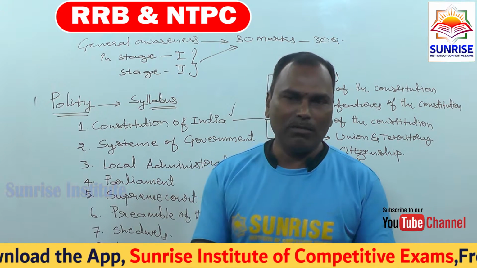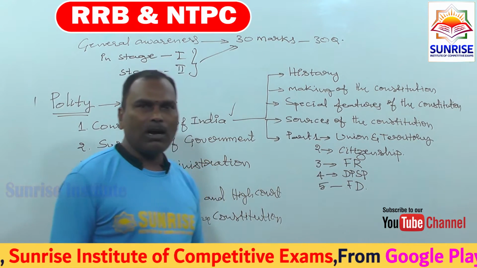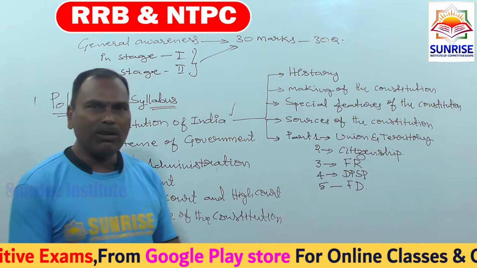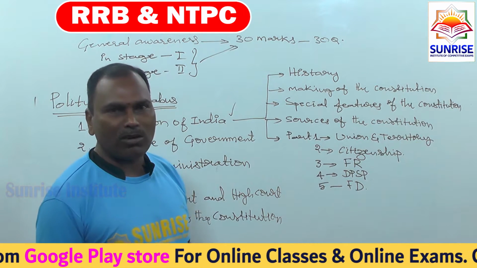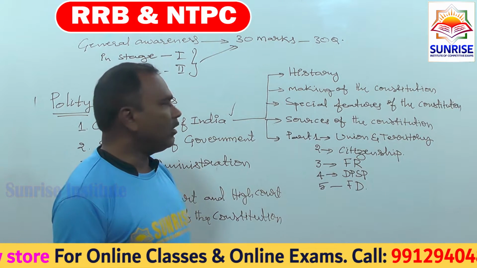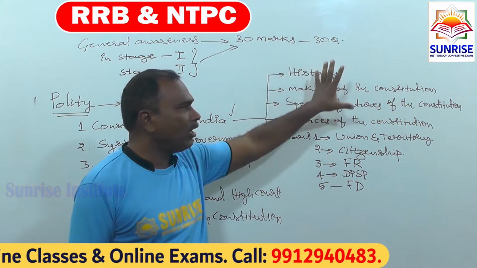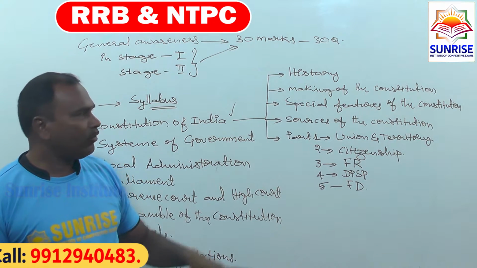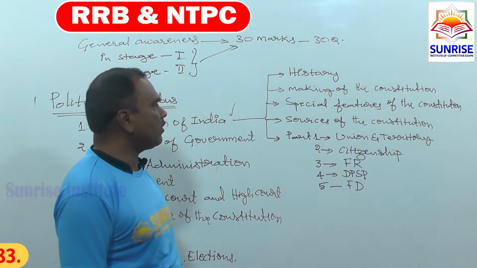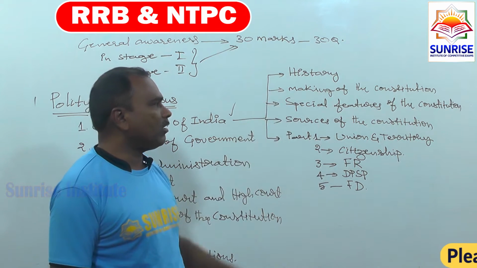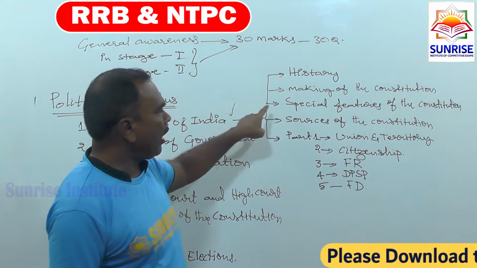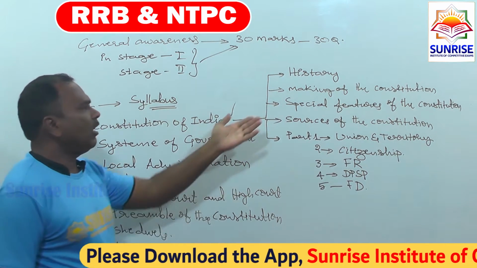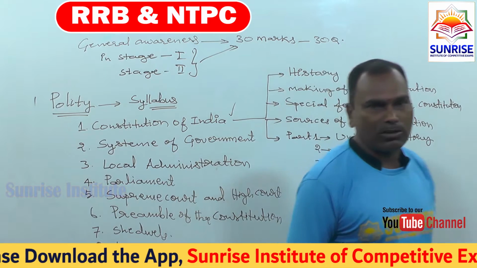Our works will not be completed as per our timetable, isn't it? For example, take traffic on the road: if people move as per their wish, what will happen? Even when following traffic rules, we observe traffic jams many times, isn't it? For that purpose we compulsorily need a constitution, and it was made by the Constituent Assembly, right? We will discuss later who the members of the Constituent Assembly were and how they made the constitution. And next, the special features of the constitution. For the Indian constitution, you can also use the word salient features.